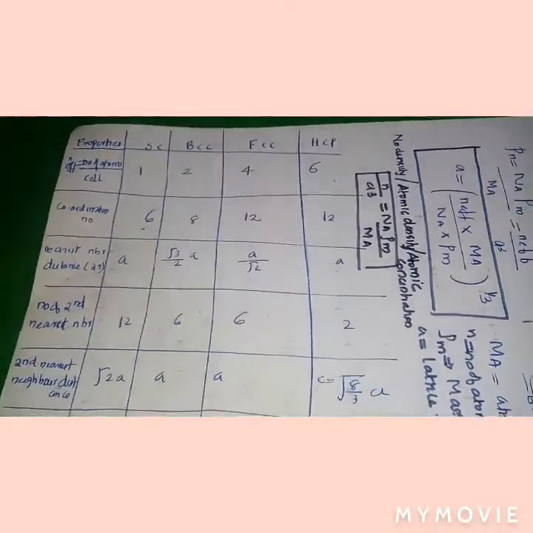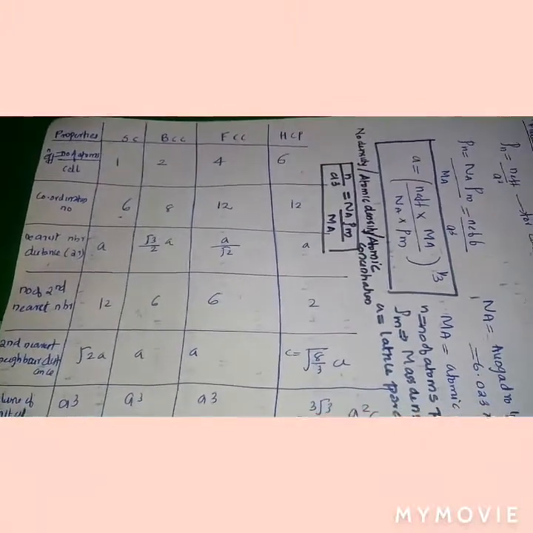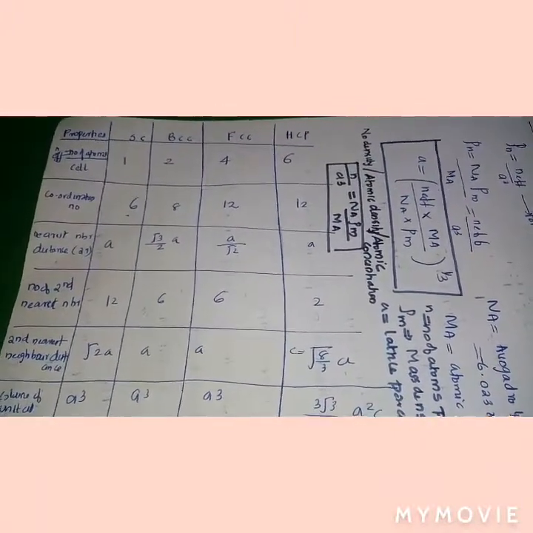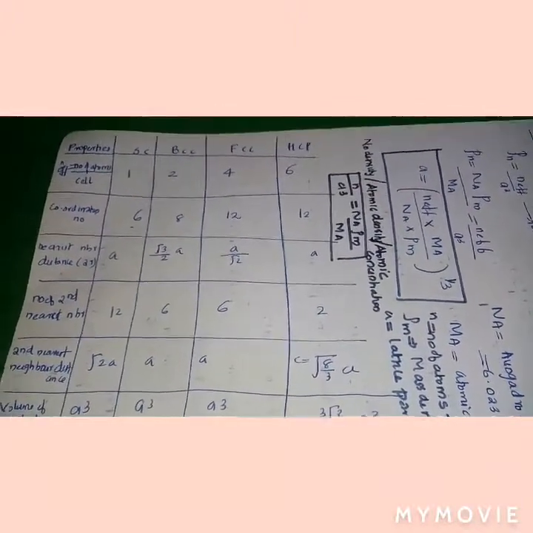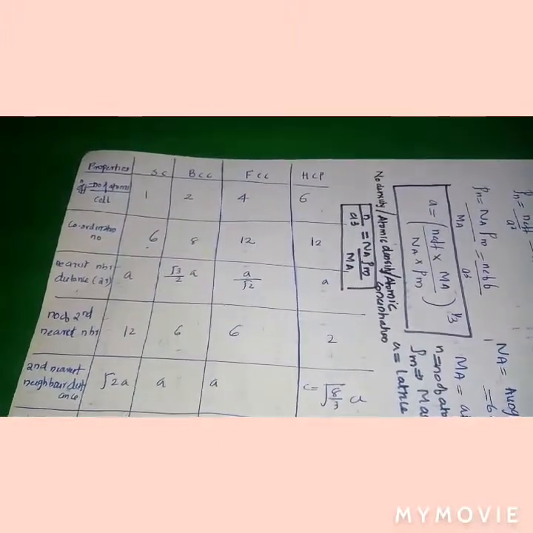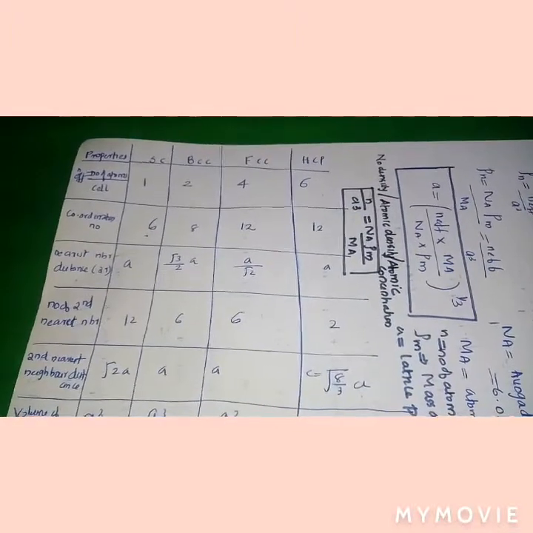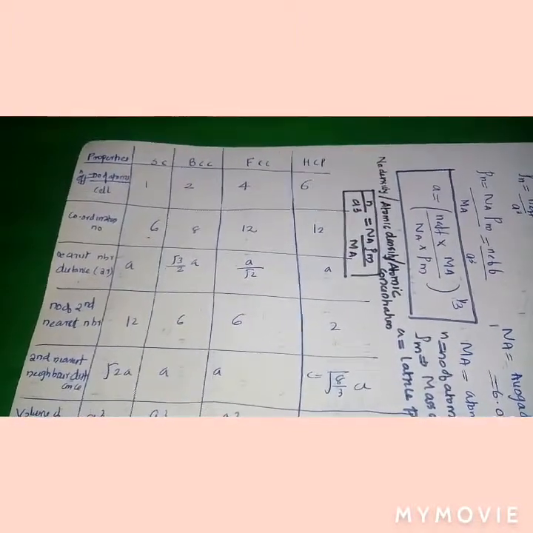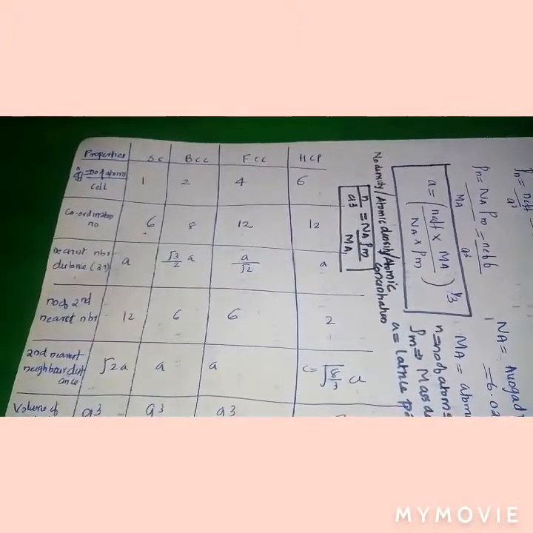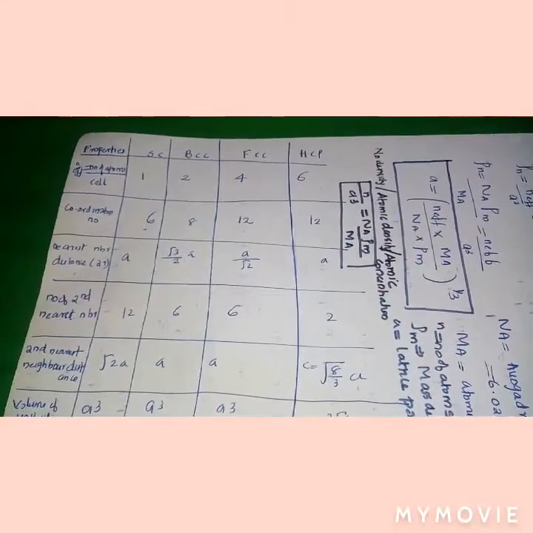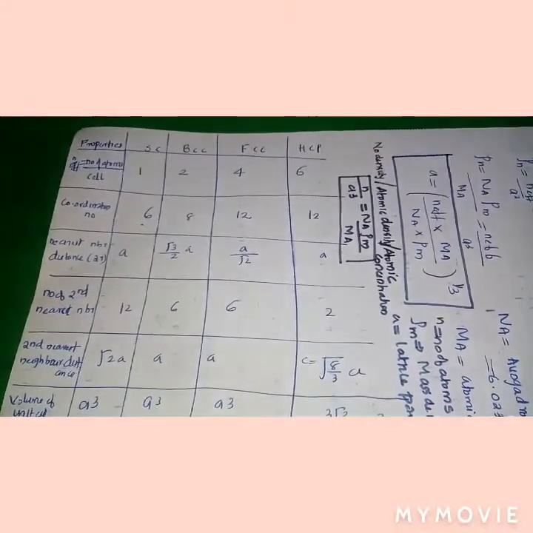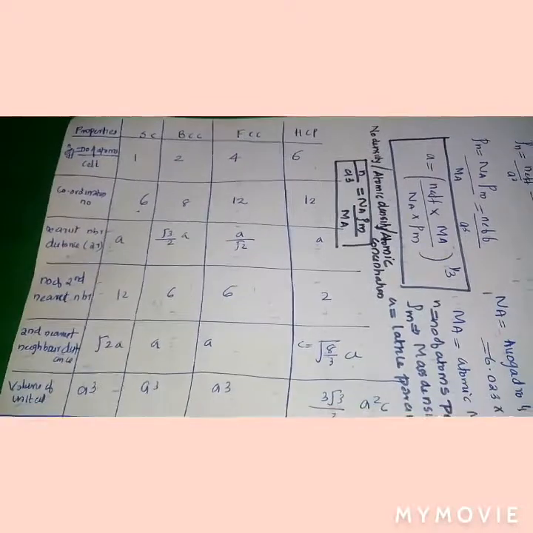Coordination number for simple cubic is 6, BCC 8, FCC 12, HCP 12. For the nearest neighbor distance, 2r is equal to a for SC, root 3 by 2 a for BCC, a by root 2 for FCC, and a for HCP.